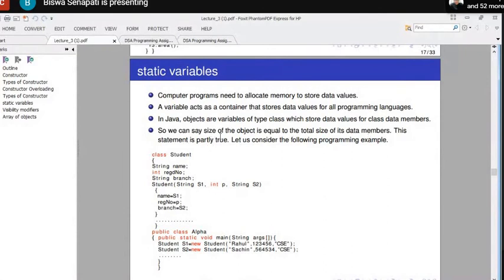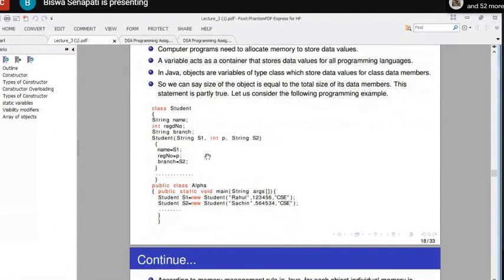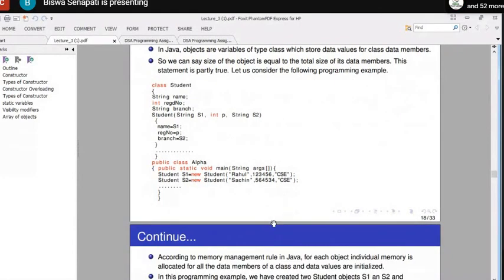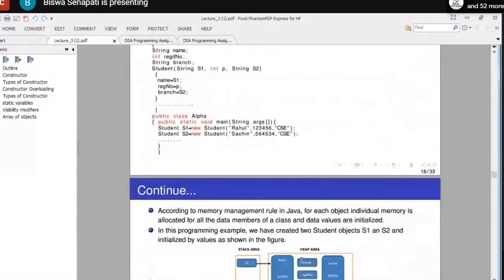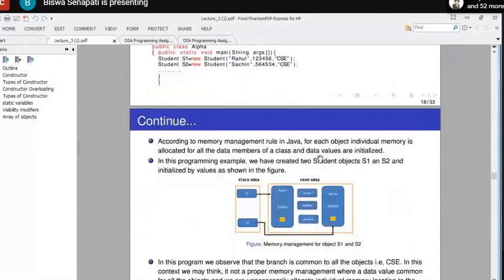So we can say that the size of an object is equal to the total size of its data members. This statement is partly true. Let us consider the following programming example. Let's say string name, registration number, string branch, then a parameterized constructor. Inside this I have mentioned CSC. According to the memory management rule in Java, for each object, individual memory is allocated for all the data members of a class and data values are initialized.